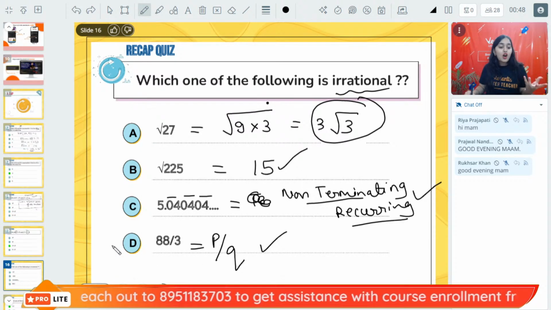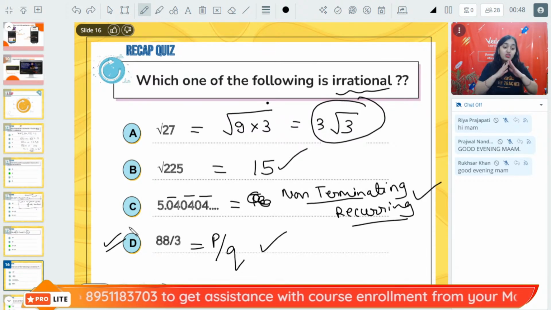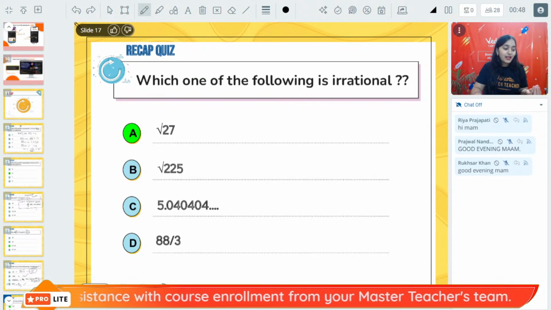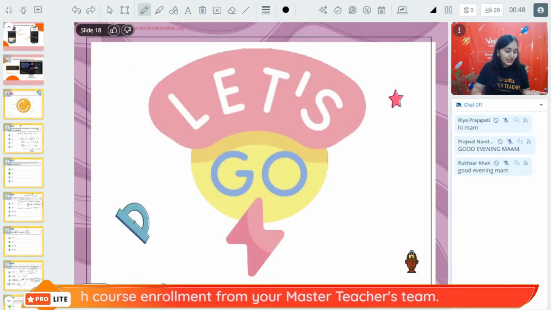So obviously option D has no chance. There is no chance of option D because it is in P by Q format. P by Q format is a rational number, right?